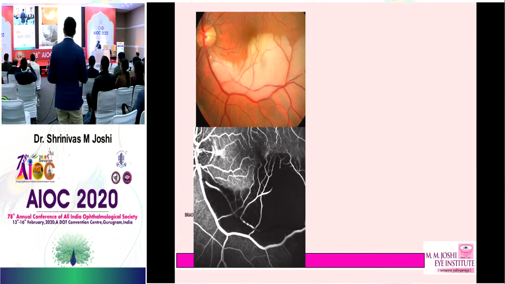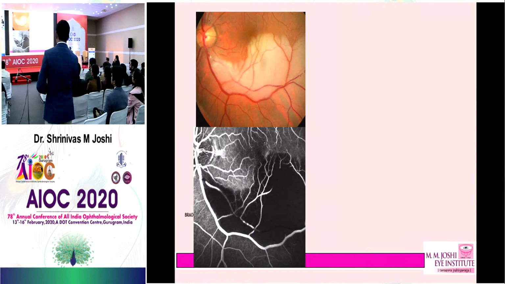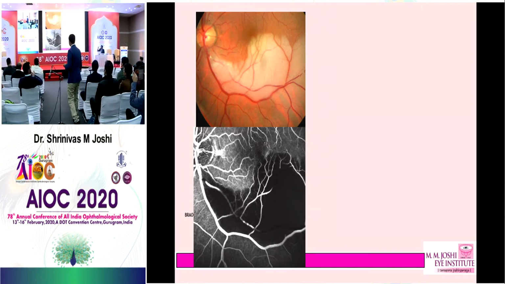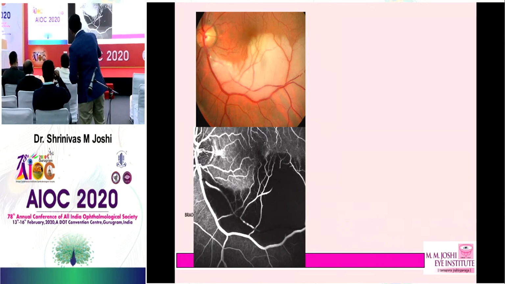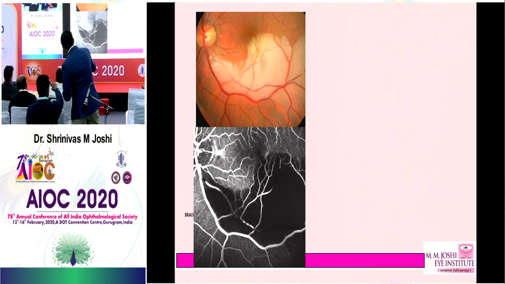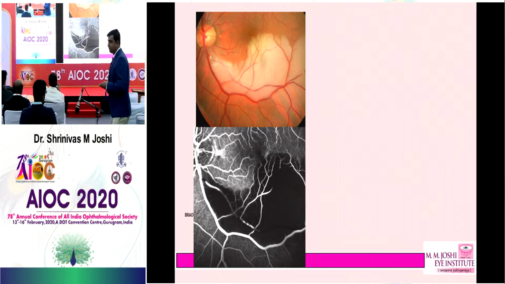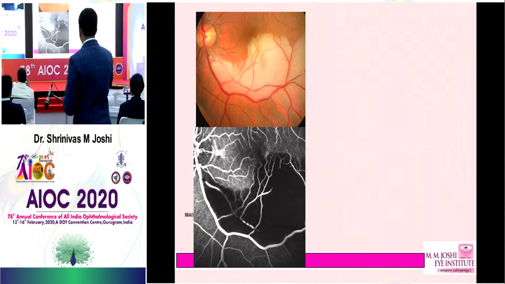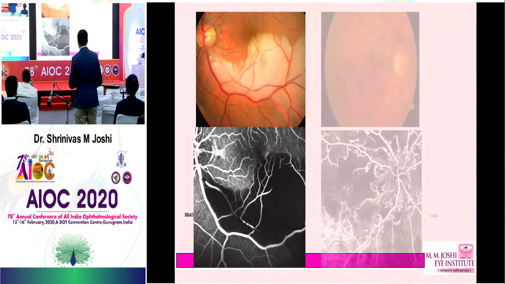So let's go quickly. Come on, what is this? I know that, but explain the fluorescence, boss. So you can see the cloudy swelling of the retina here, and this is again the late venous phase. Absence of blood flow. Exactly, there is absence of the flow here because it's the branch retinal artery occlusion, where there is a filling defect, because of which you are not seeing the fluorescence due to choriocapillaries. What is this?